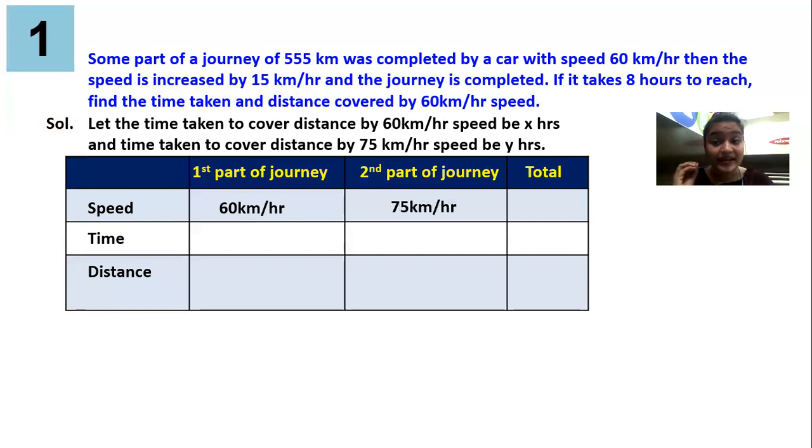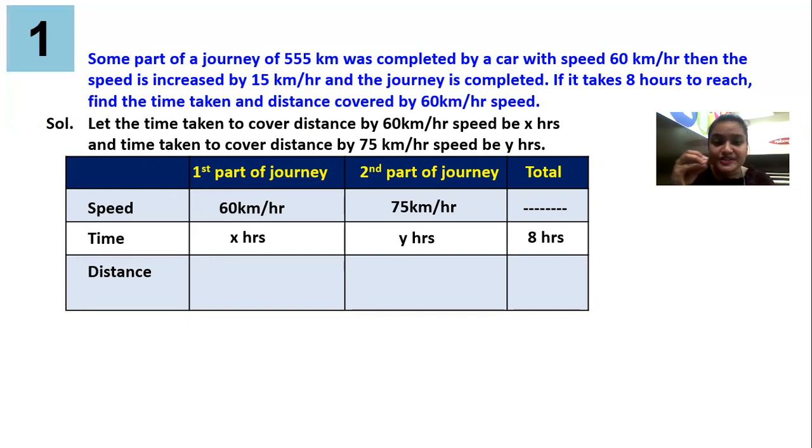Now guys, talking about the time. You remember for first part of the journey, I had mentioned the time to be x hours. We assumed it. In the second part of the journey, we assumed the timing to be y hours. Now guys, read the question carefully. It takes 8 hours to reach. Total journey is completed in 8 hours. First part x, second part y, and total is given. So we will write it as 8.